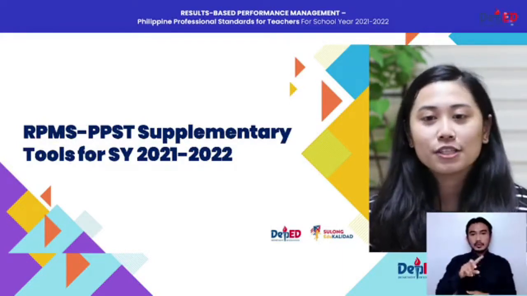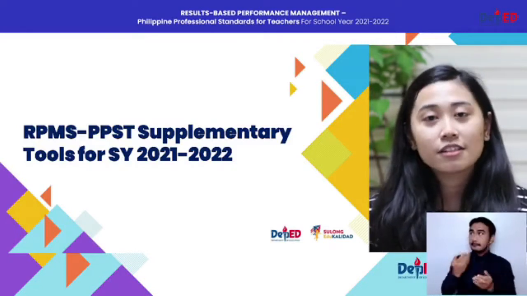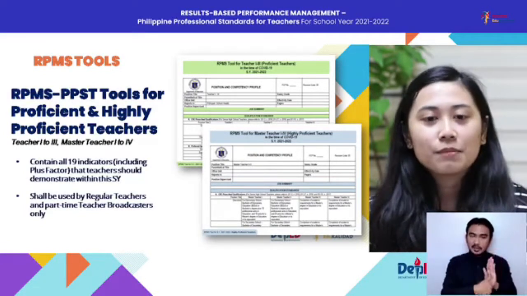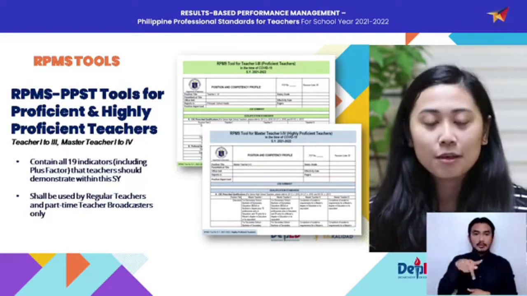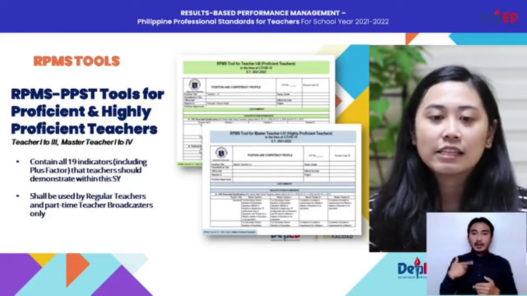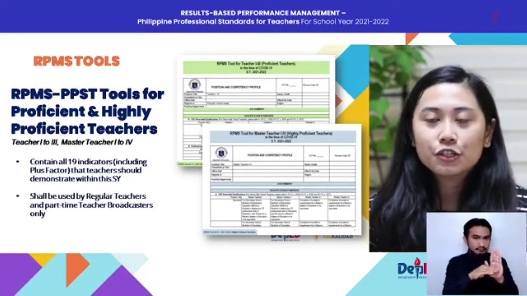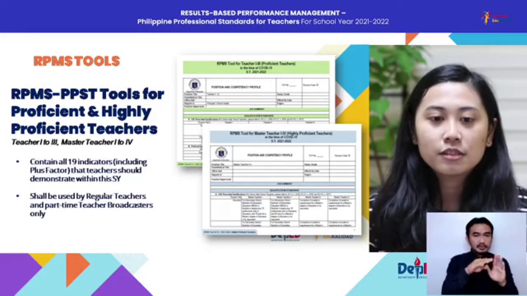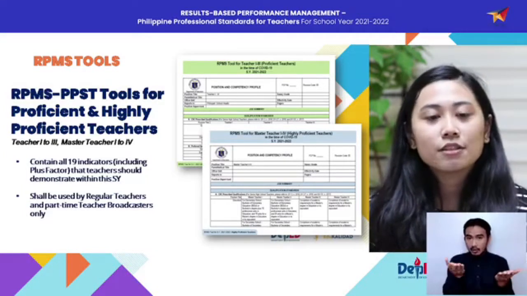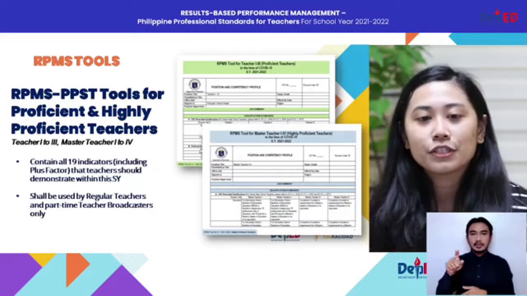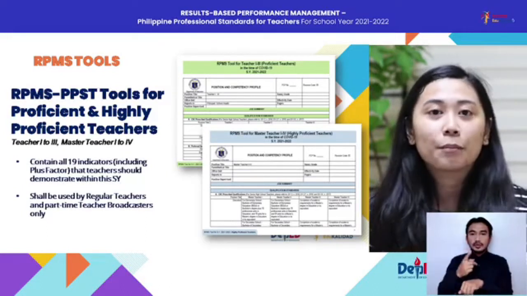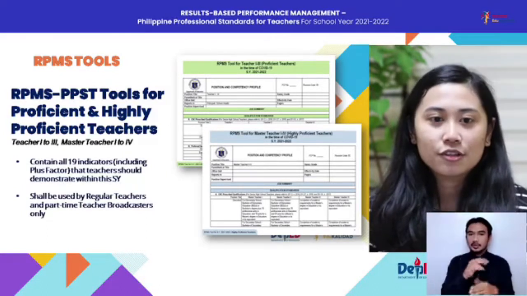And starting off, as you can see on your screen, we have discussed these in detail in the past episode 2. Here are the RPMS-PPST tools for the highly proficient and proficient teachers. So this tool, we discussed it in detail. All 19 indicators of our regular teachers are included in these tools. And as a reminder again to everyone watching, the RPMS-PPST tools for the proficient and highly proficient teachers are to be used by our regular teachers and our part-time teacher broadcasters.